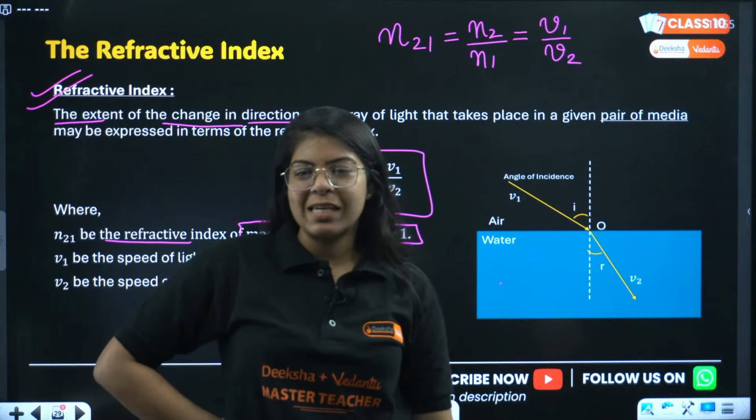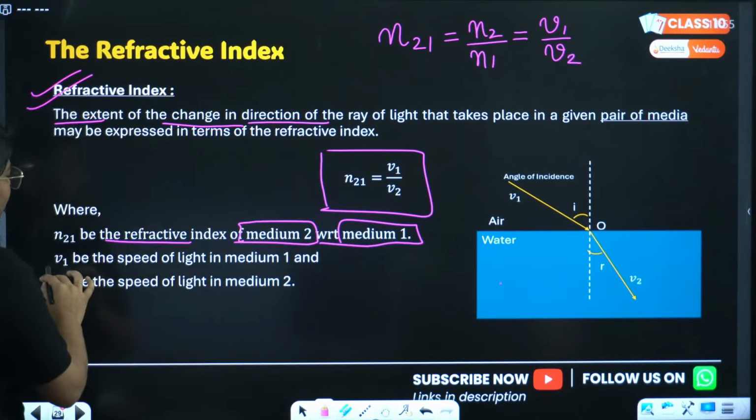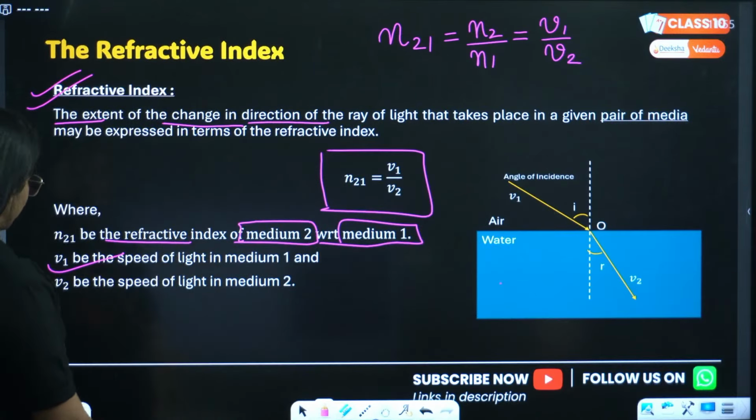Ng equals C by Vg. Okay, let me go to that question again. V1 is the speed of light in medium 1, and V2 is the speed of light in medium 2.